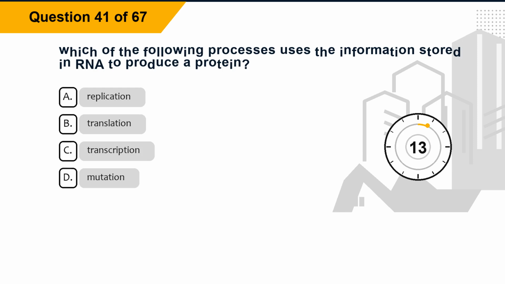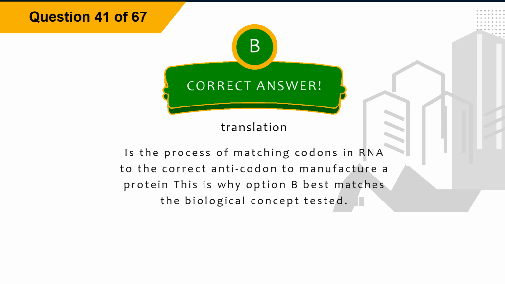Question 41. Which of the following processes uses the information stored in RNA to produce a protein? Option A, replication. Option B, translation. Option C, transcription. Option D, mutation. The correct answer is option B, translation.